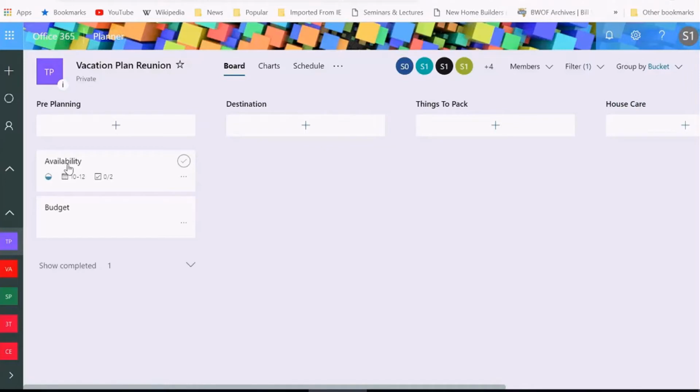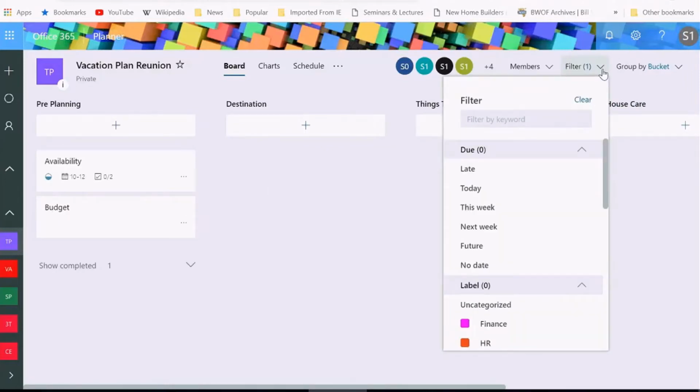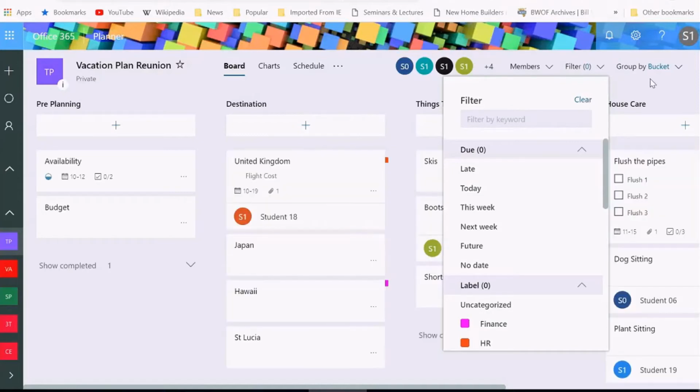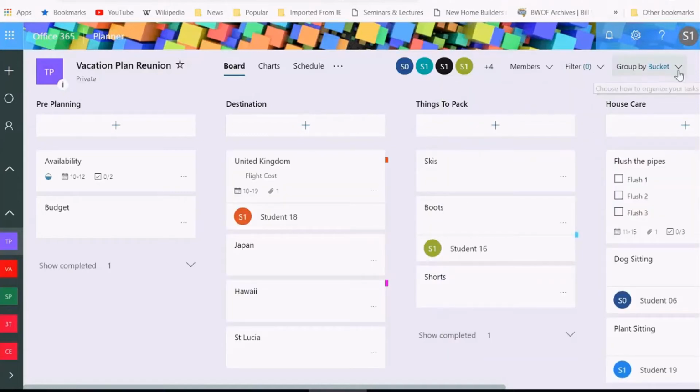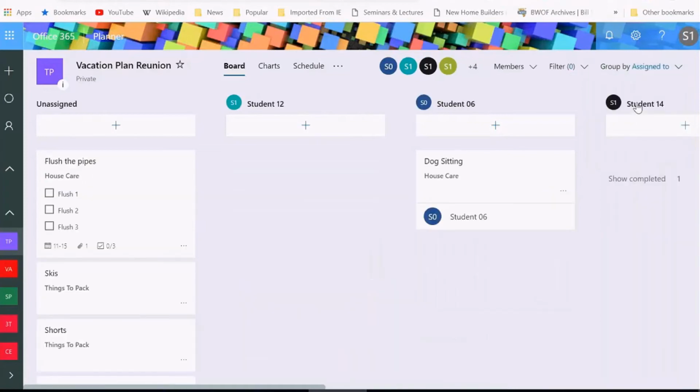So I've got the availability, I've got the budget. That's what I'm taking care of. So again, that is that filter drop down option there. Here's another one, your call on whether you'll use this one. I've got group by bucket. Sometimes group by bucket, yep, it's good. But if I am more in a project managerial position, I do want to make sure I group by assigned to so that I can follow up on my team.